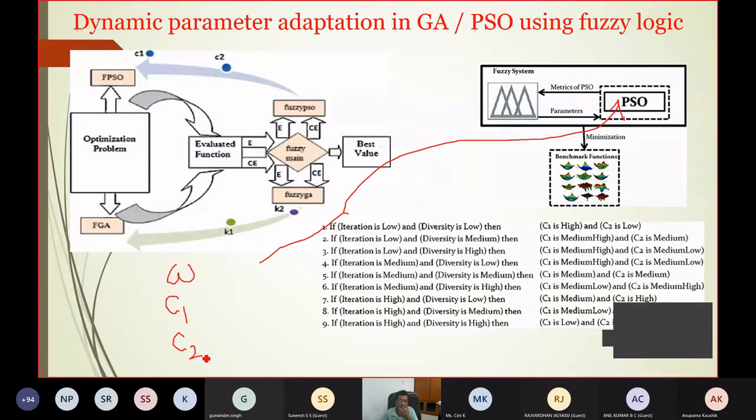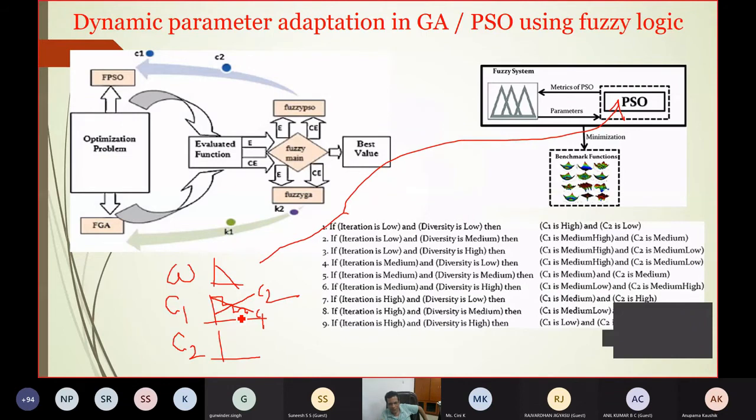I have also told you various methods of changing omega, C1, C2 in a linear manner, because omega is changed from maximum to minimum in a linear fashion. C1 is changed in a self-dependent manner: C1 initially a low value, finally going to 2.1, and C2 just the reverse. This is your C1 and this is your C2 with respect to time. Whether it is like this or a staircase, you have discussed all these things, but we cannot apply fuzzy here.